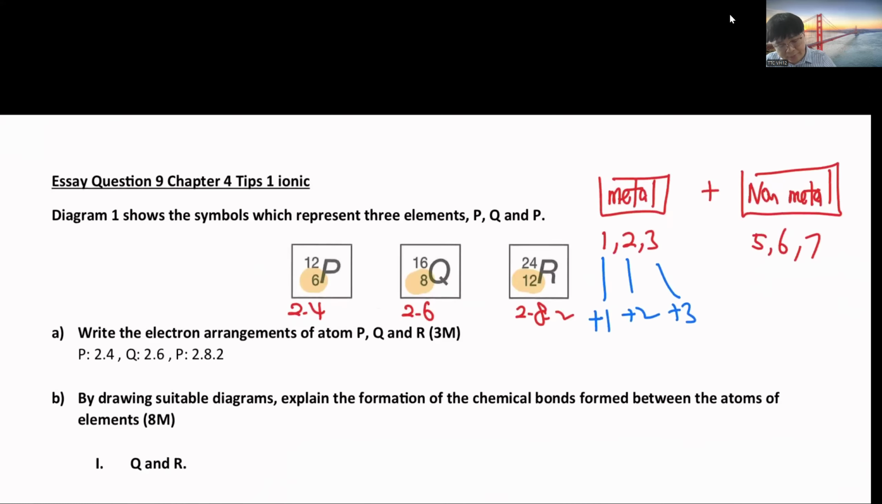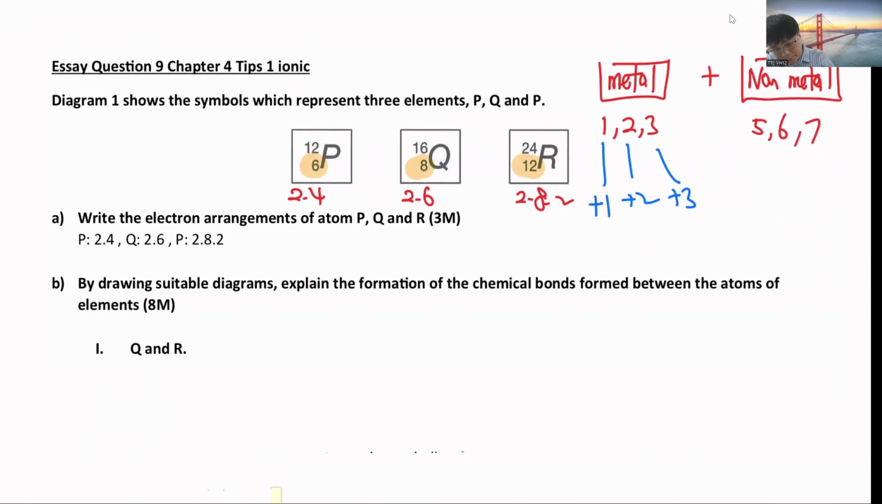Give some examples. Let's say we talk about Na. Na is 2.1, so it has to donate 1 electron to become Na+.